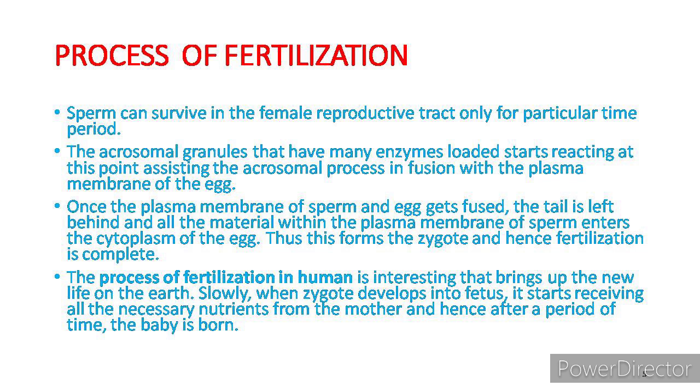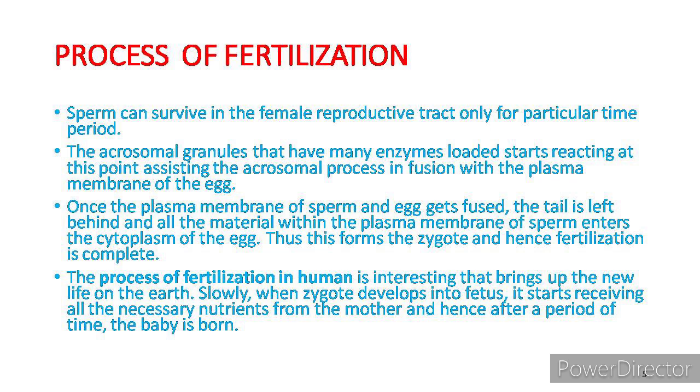Once the plasma membrane of the sperm enters the cytoplasm of the egg, it forms the zygote, and hence fertilization is complete. At the initial level, the zygote has the entire nutrients for its growth and development, and the process of fertilization in humans is interesting, as it brings new life to the earth. Slowly, when the zygote develops into the fetus, it starts receiving all necessary nutrients from the mother, and hence after a period of time, the baby is born.